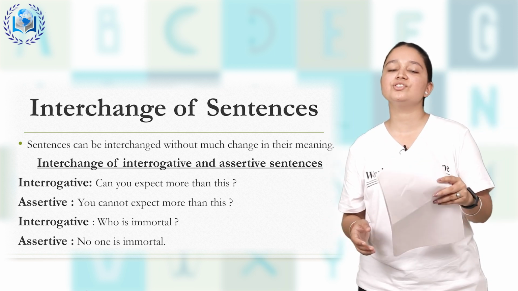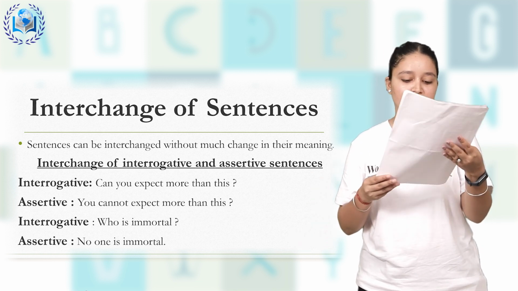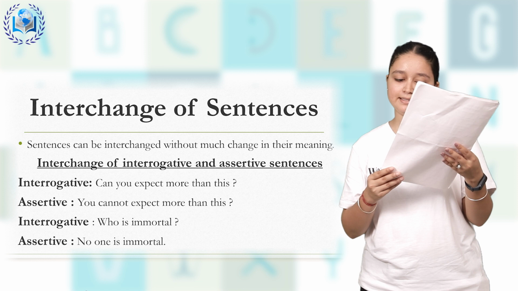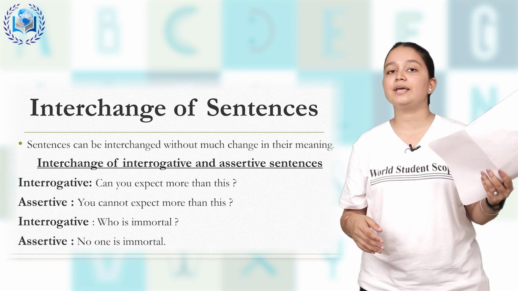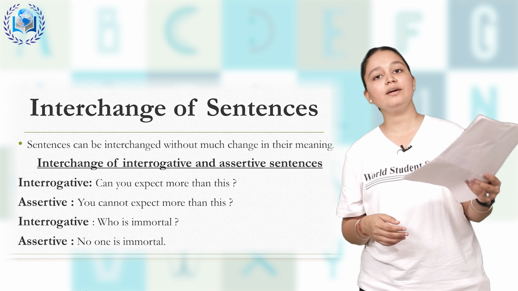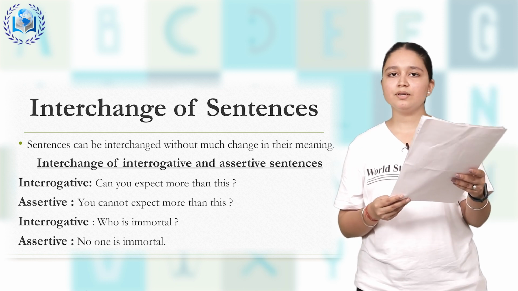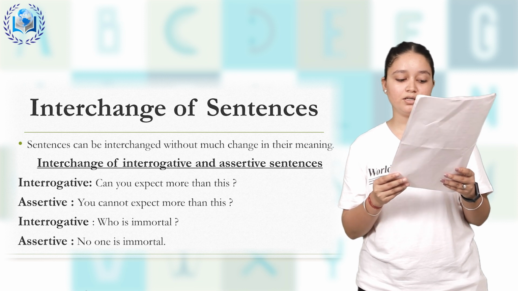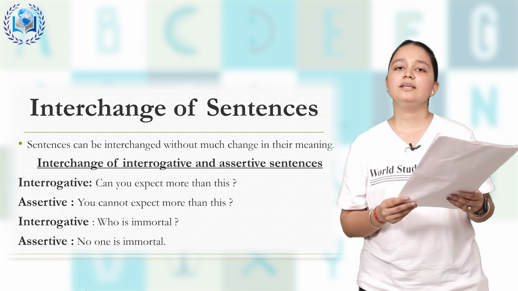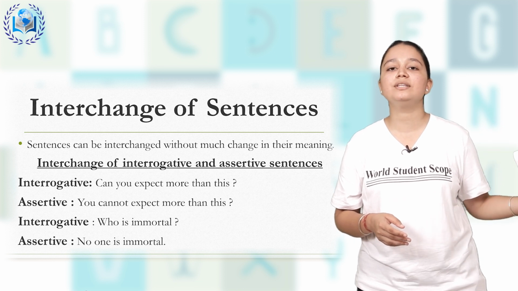How can we interchange interrogative into assertive or vice versa? Can you expect more than this? I am asking you, can you expect more than this? This comes under interrogative sentences. If I change it into assertive, it will become, you cannot expect more than this.